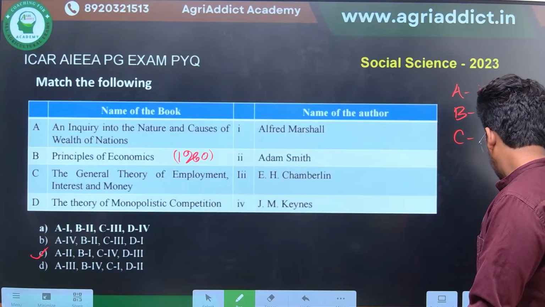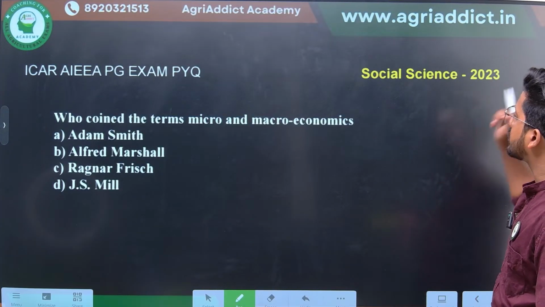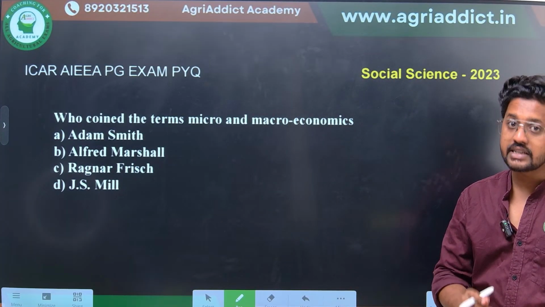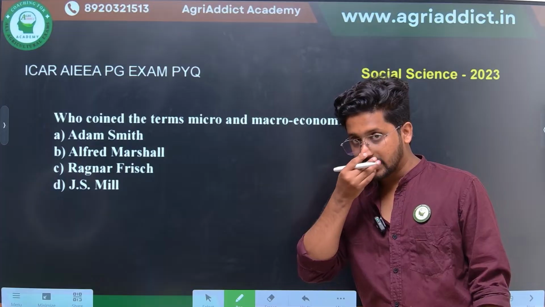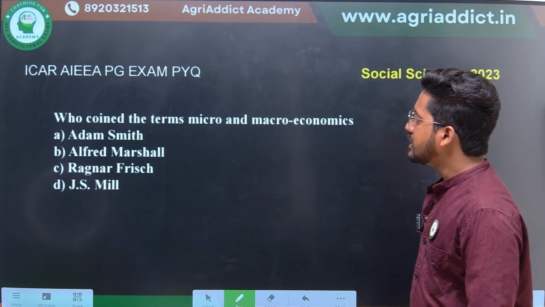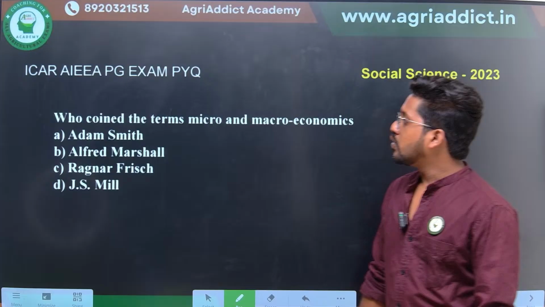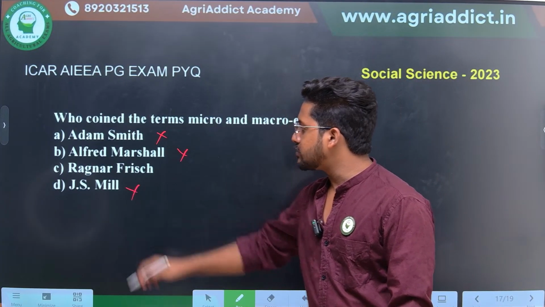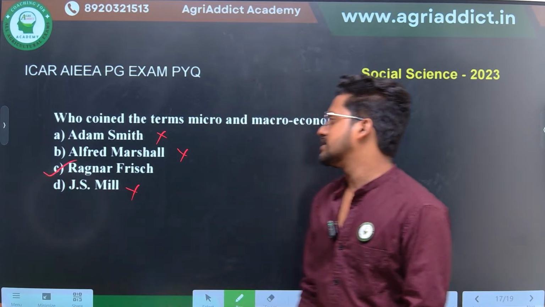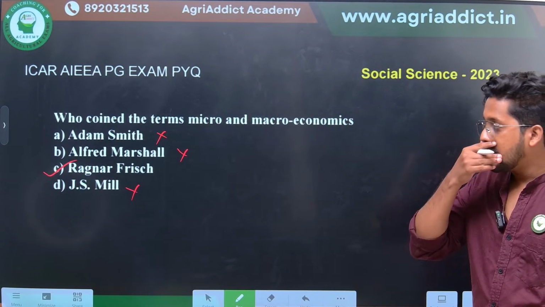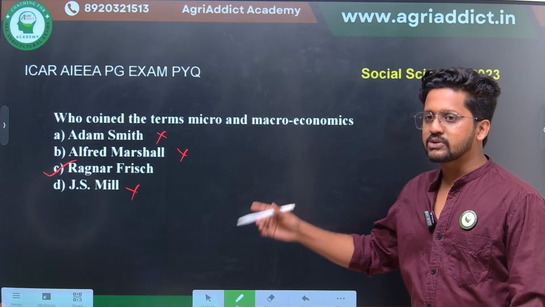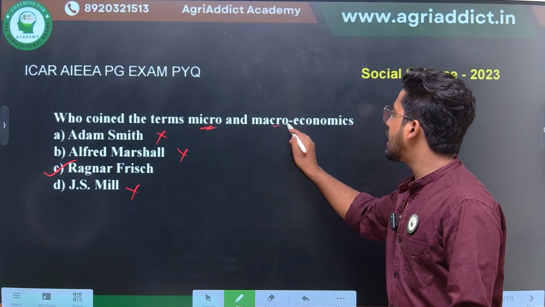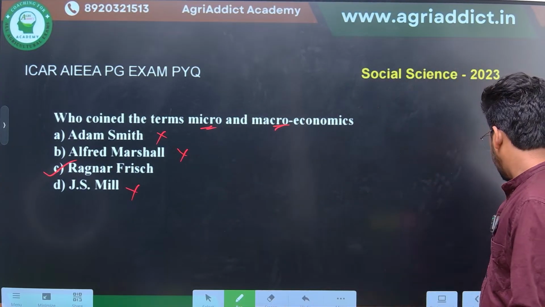I hope it's clear. Coming to the next question, it was asked in 2023: who coined the terms micro and macroeconomics? I missed that point during the lecture. The terms micro and macro were not given by Adam Smith or Alfred Marshall or J.S. Mill. They were given by Ragnar Frisch. So this is an additional point that you can take in your notes. The terms micro as well as macro were given by Ragnar Frisch.